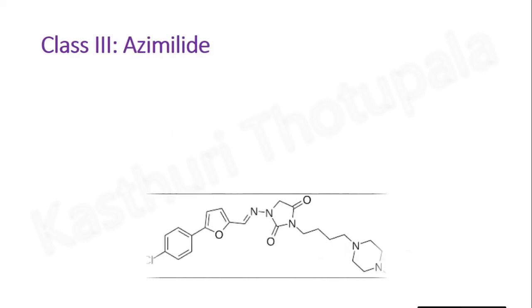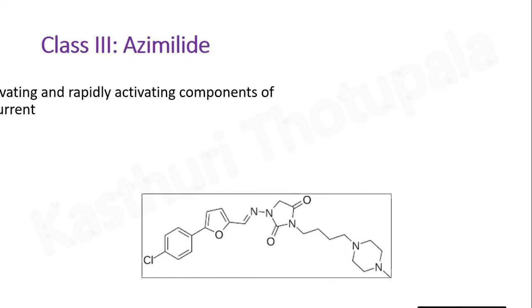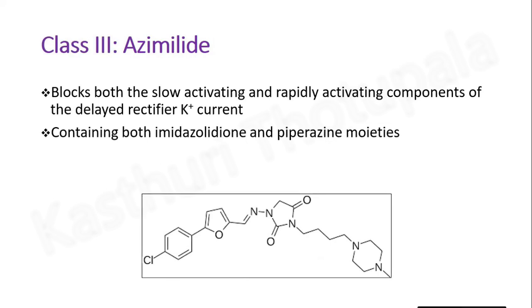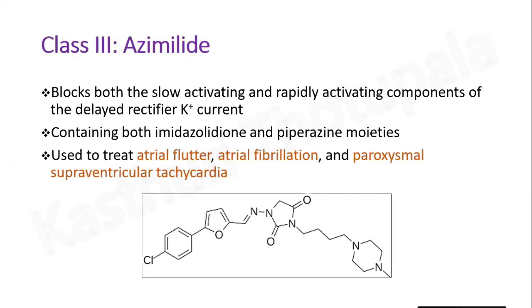Next example is azimilide. This is azimilide structure. It blocks both the slow activating and rapidly activating components of the delayed rectifier potassium ion current. It contains both imidazolidinone and piperazine moieties. Azimilide is used to treat atrial flutter, atrial fibrillation, and paroxysmal supraventricular tachycardia.